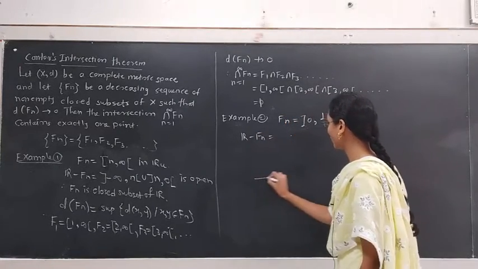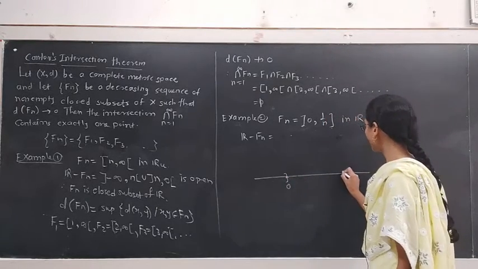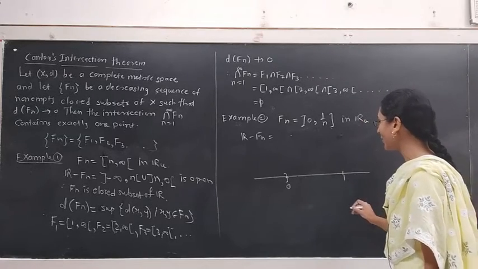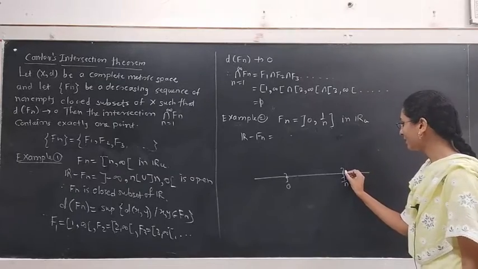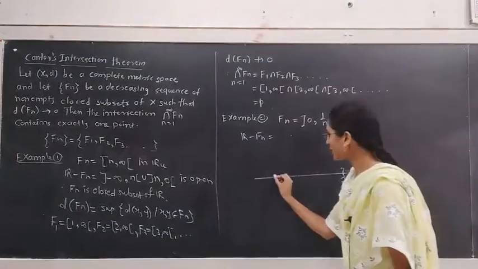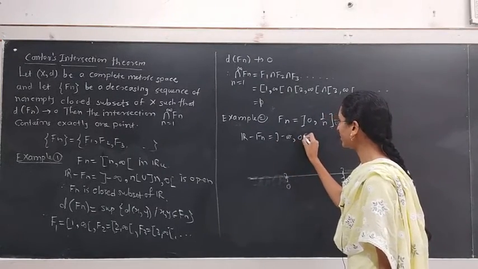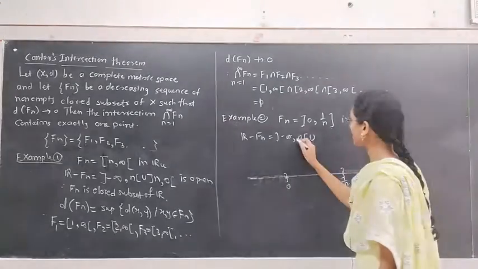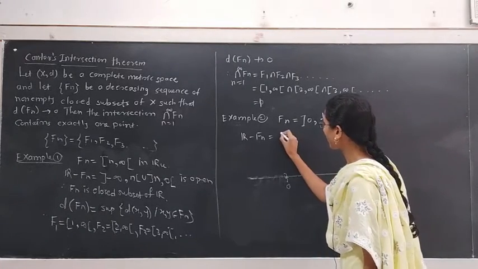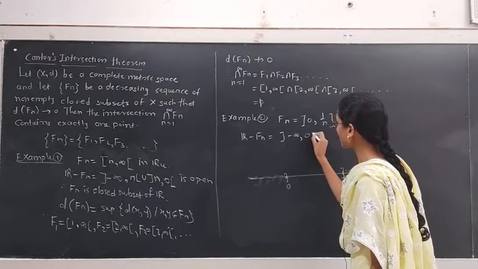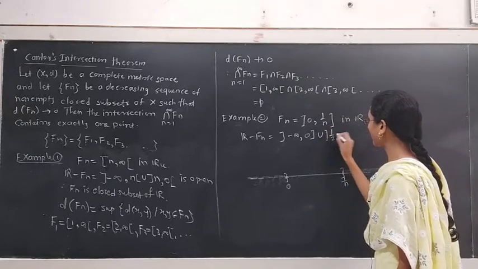Fn is the interval open at 0 and closed at 1 upon n. What is the complement of this set in R? The interval open at minus infinity and closed at 0, union the interval open at 1 upon n and infinity.